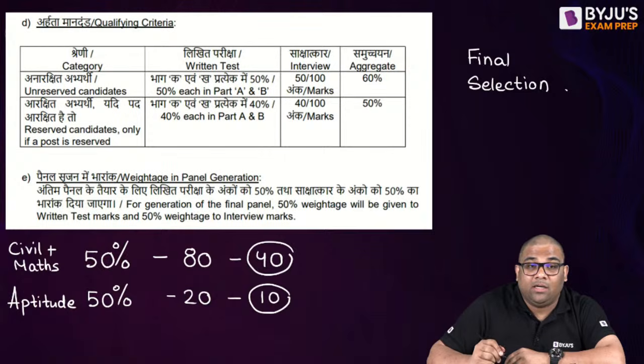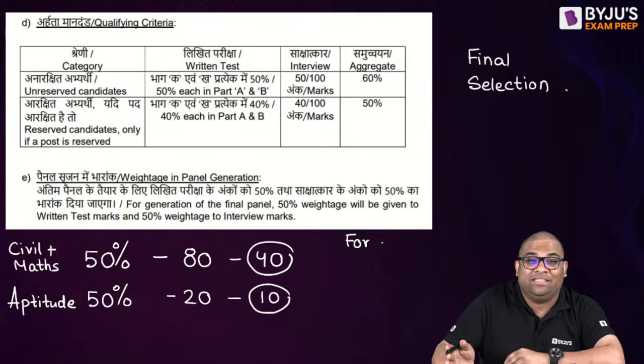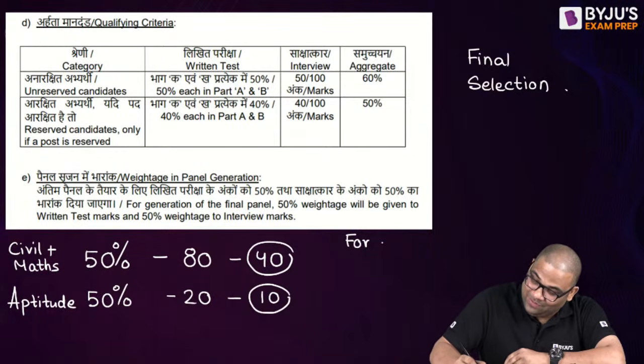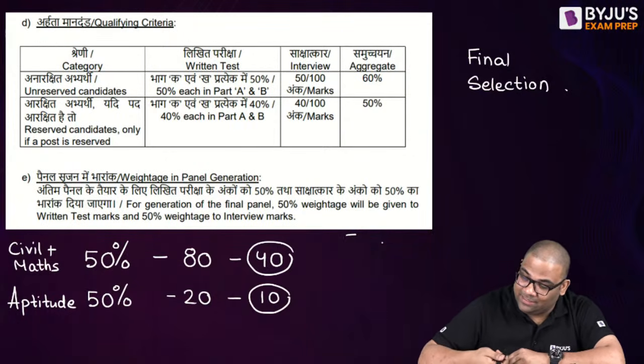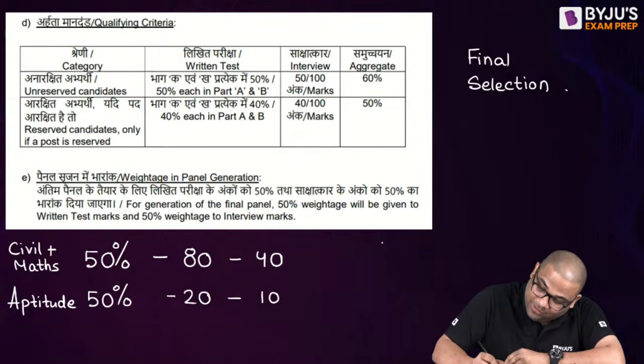Overall 60% means that this is not for selection, for consideration. It's not selection. Selection will be the next thing. So this is minimum marks. Otherwise, you will not be considered for interview. So this much minimum marks you have to get, and overall you have to get 60%. Means combined you have to get 60.